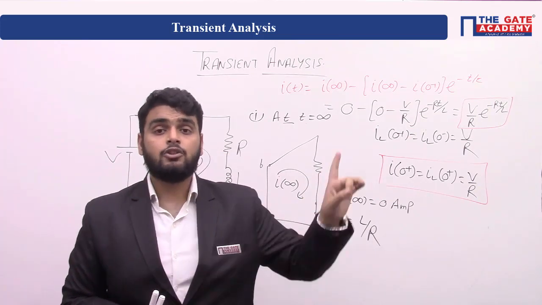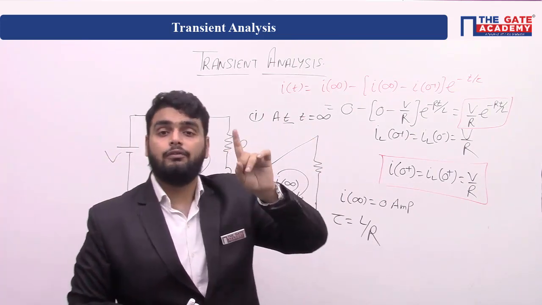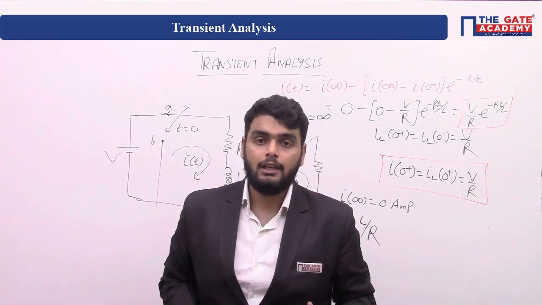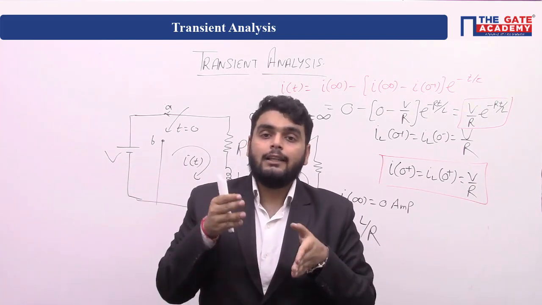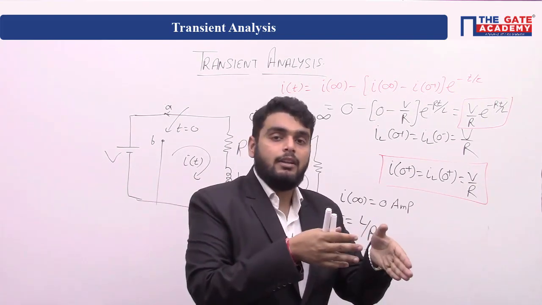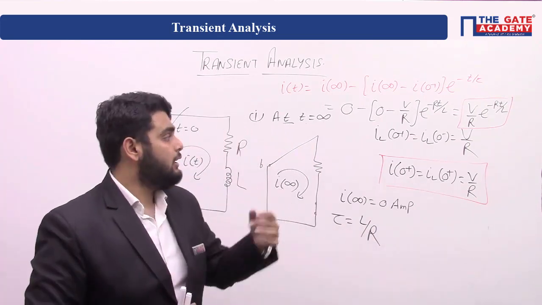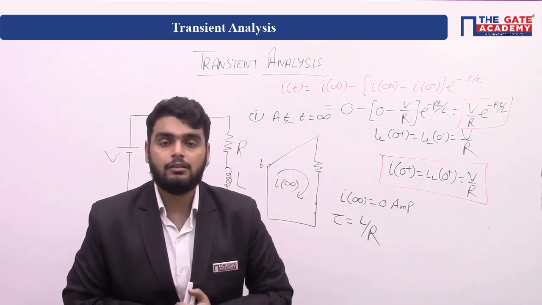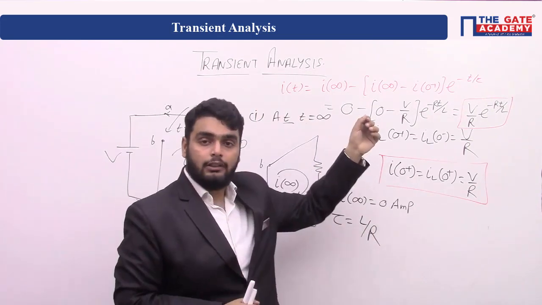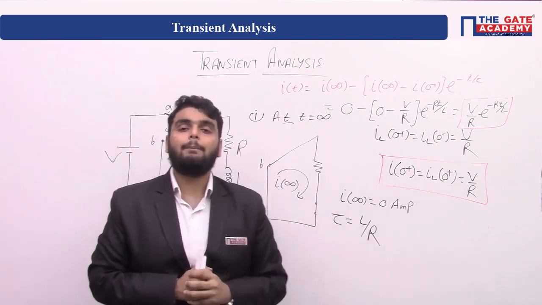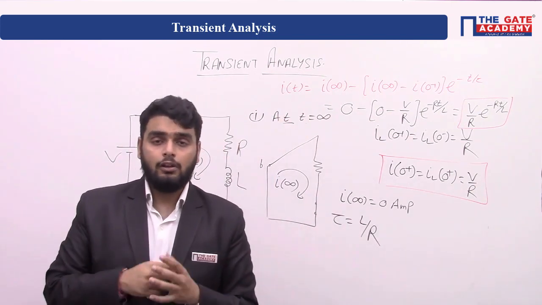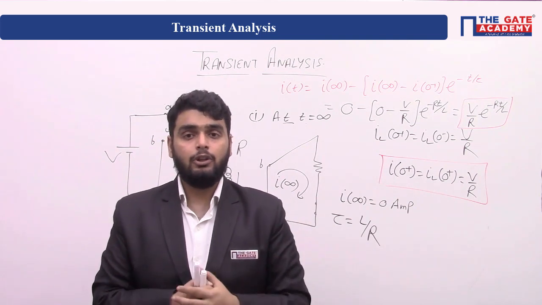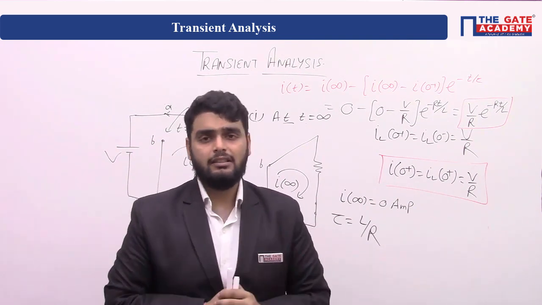And remember, the shortcut formula is applicable only for a first order network. And the network must contain some resistance. Otherwise, the time constant will be 0, and then this formula will not be applicable. So solve the transient questions carefully, and the questions are so easy if you follow the steps.